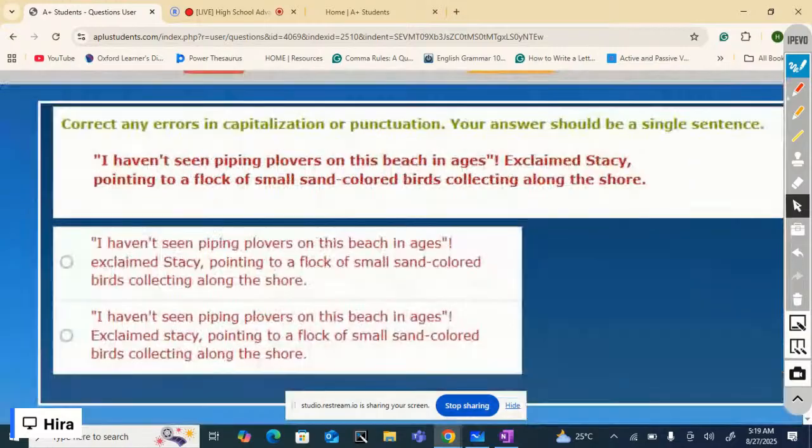Next one. I haven't seen piping plovers on this beach in ages, exclaimed Stacy, pointing to a flock of small sand-colored birds collecting along the shore.